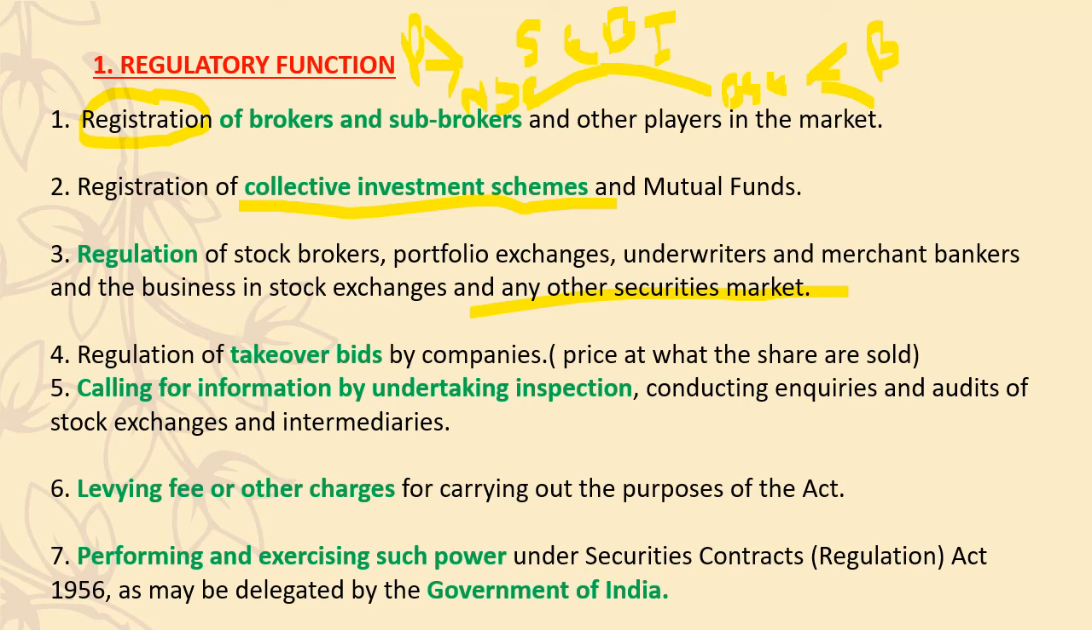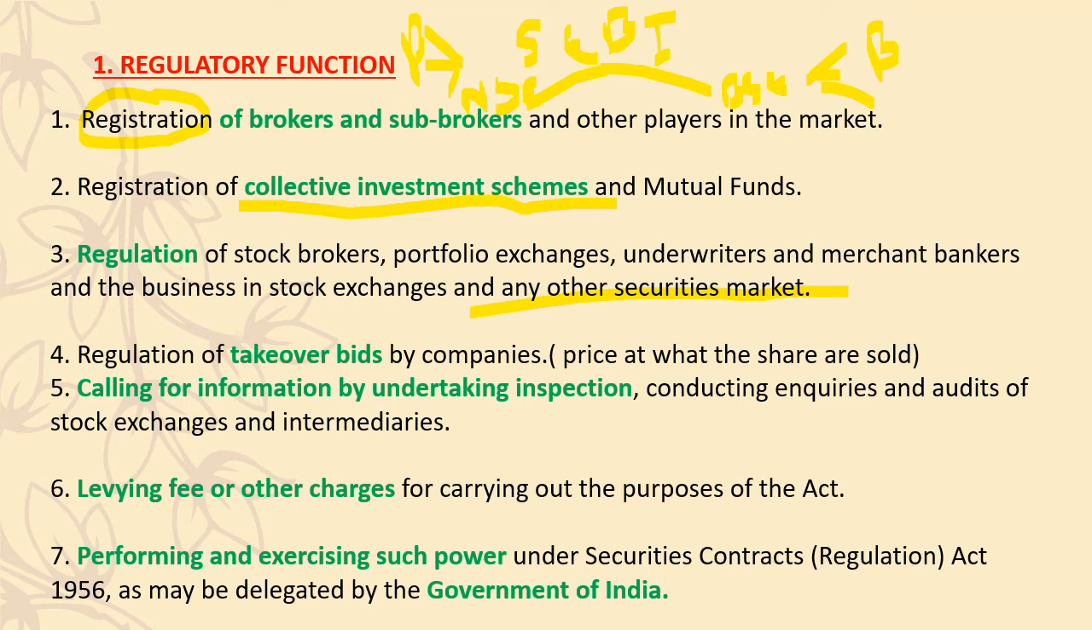Then levying fees. Levying fees means what? If there are any penalties, any charges that the company has to pay because they have not followed the rules and regulations, the company has to pay a certain amount. If the investors are cheating the broker or the company somewhere, they have to pay a fee.